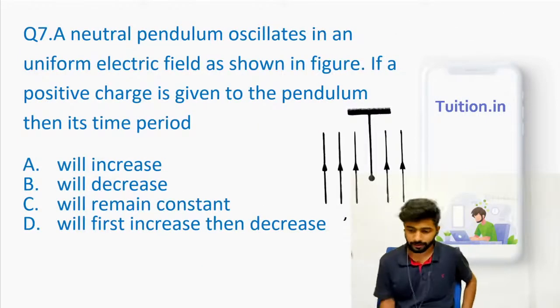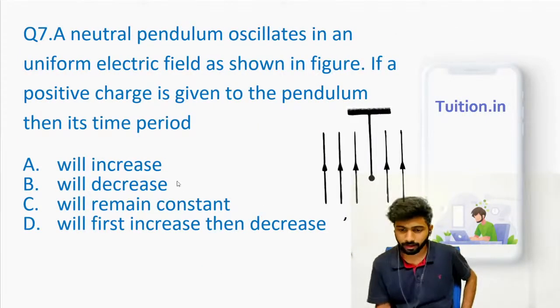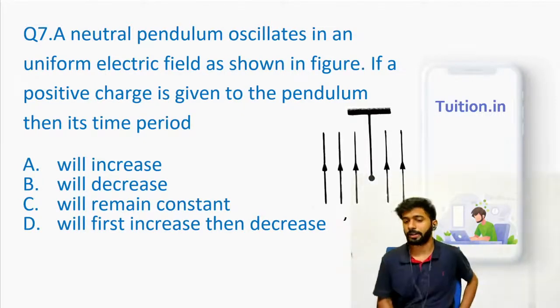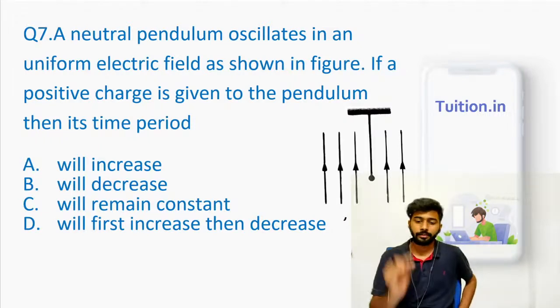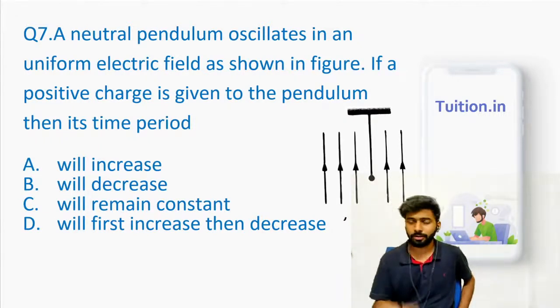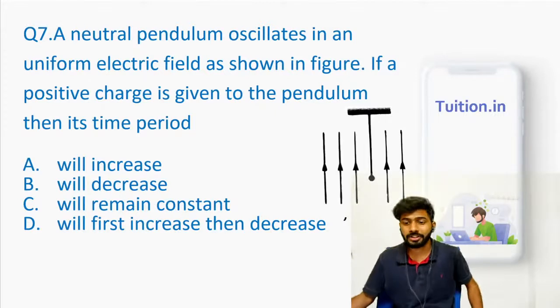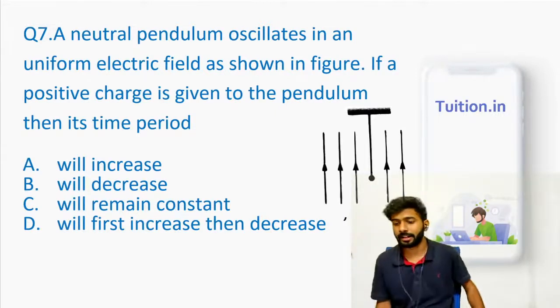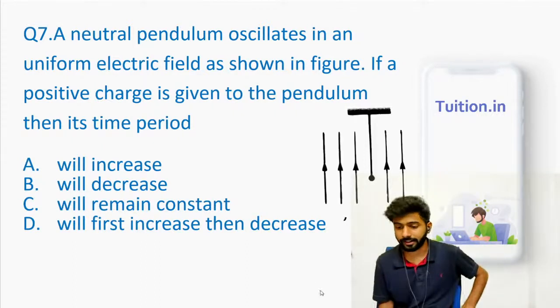Let's look at question 11. Okay, this is also a 1 minute question, slightly more involving than the previous one. The best hint that I can give you for this is, think of a formula for the time period of a pendulum. The formula for the time period of a pendulum, if you don't know, is T equals 2 pi root L by g. Think of how g will be affected when this happens.